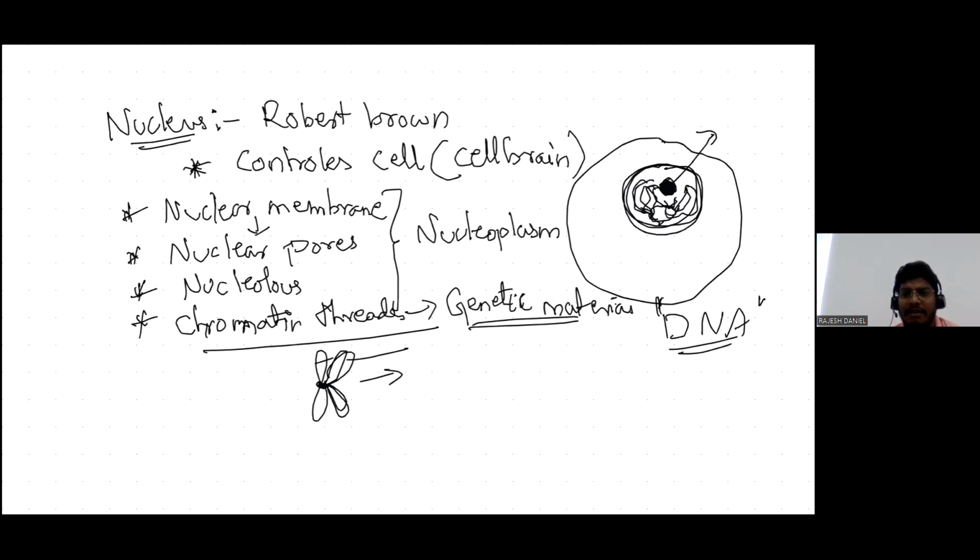Before all this, there are some cell postulates to be known. These are the cell postulates. There are some scientists, Schleiden, Schwann, and Virchow, who founded the cell postulates.